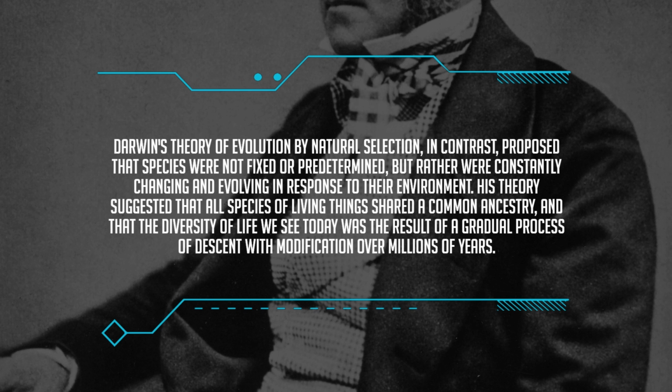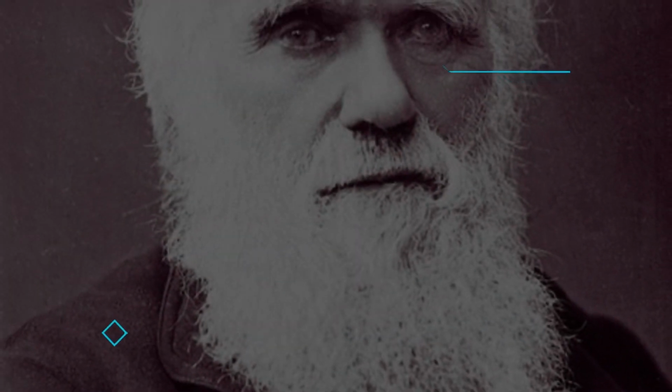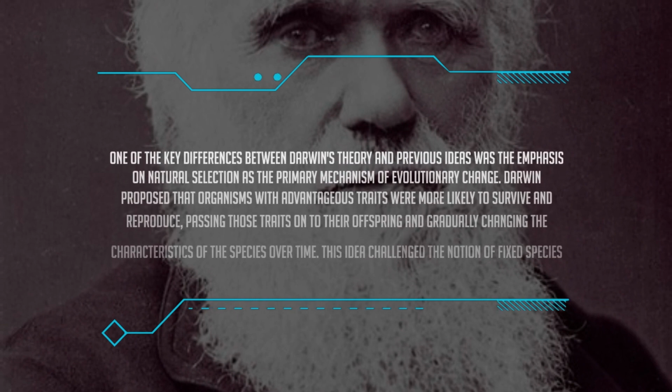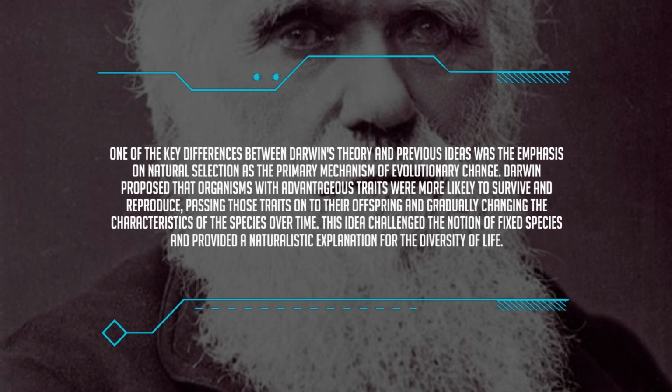His theory suggested that all species of living things shared a common ancestry, and that the diversity of life we see today was the result of a gradual process of descent with modification over millions of years. One of the key differences between Darwin's theory and previous ideas was the emphasis on natural selection as the primary mechanism of evolutionary change. Darwin proposed that organisms with advantageous traits were more likely to survive and reproduce, passing those traits on to their offspring and gradually changing the characteristics of the species over time.